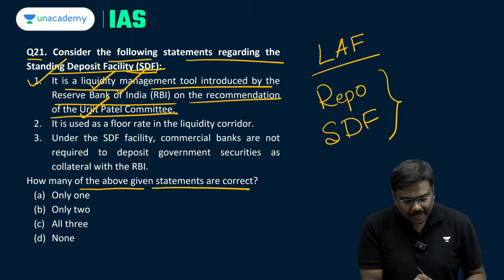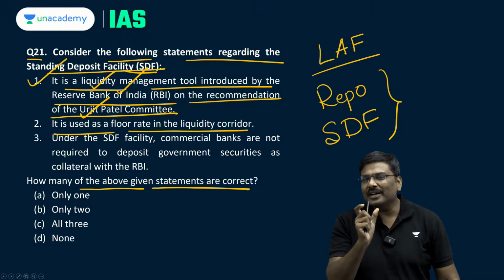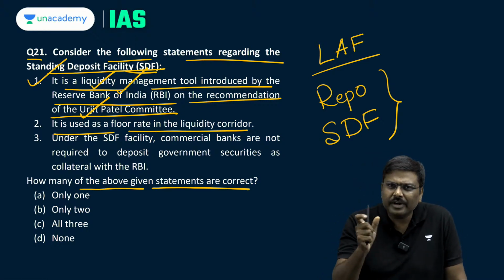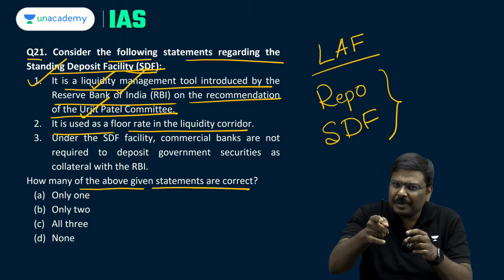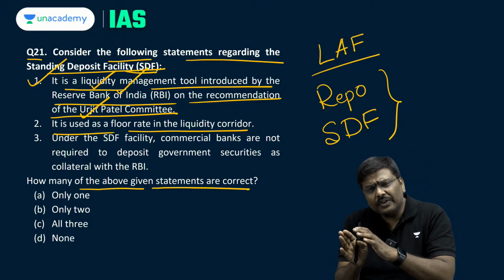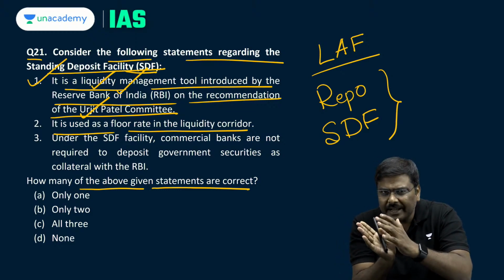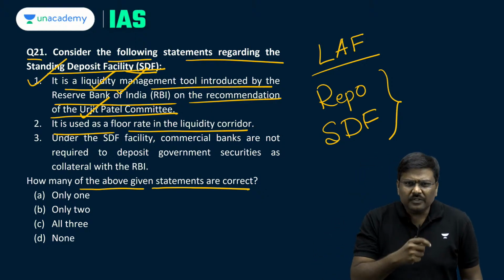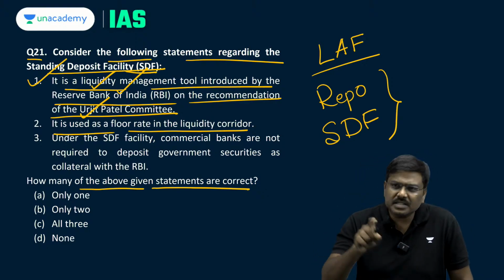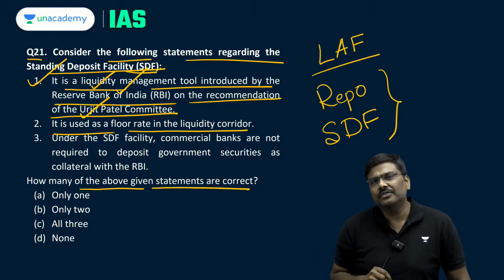Second statement, it is used as a floor rate in the liquidity corridor. What do you understand by the term liquidity corridor here? The highest rate of interest which is charged by RBI and the lowest rate of interest which is paid by RBI, that is essentially called a liquidity corridor. Right now, if RBI collects certain deposits from the banks, the rate of interest that is paid by RBI is the SDF.